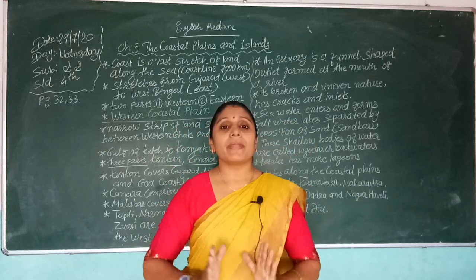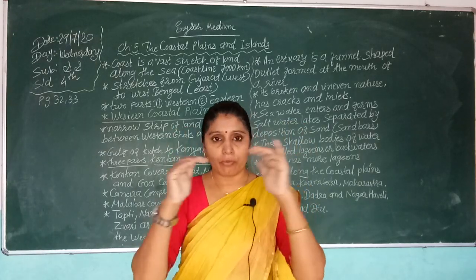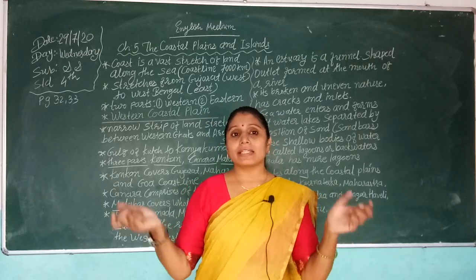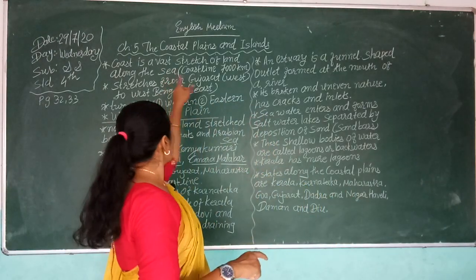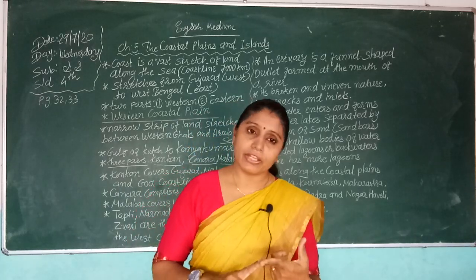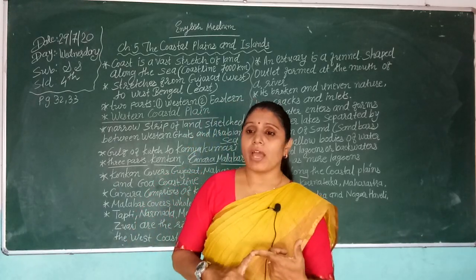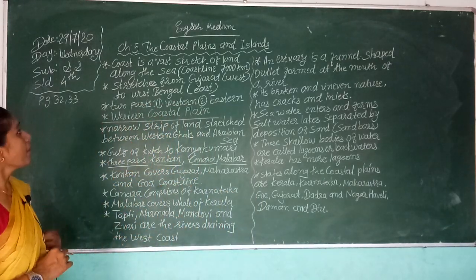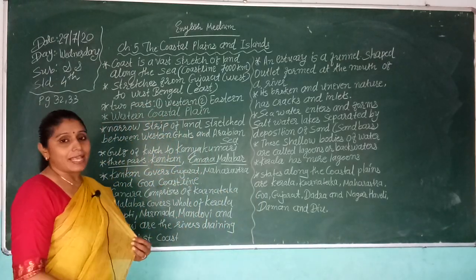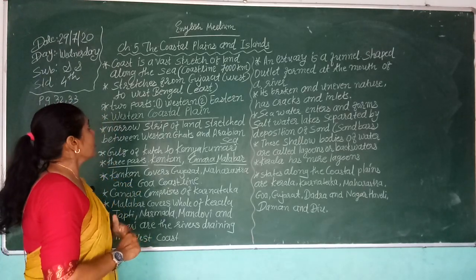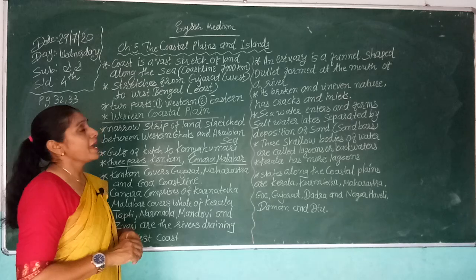Third is the plateau area, which is the biggest area of our country. Fourth is the coastal plains and islands, and the fifth is the desert area. Now we are on the coastal plains and islands, chapter 5 in Social Studies for Standard 4.